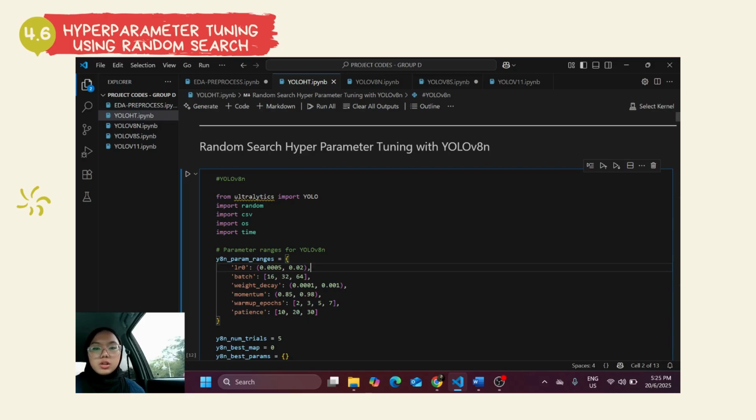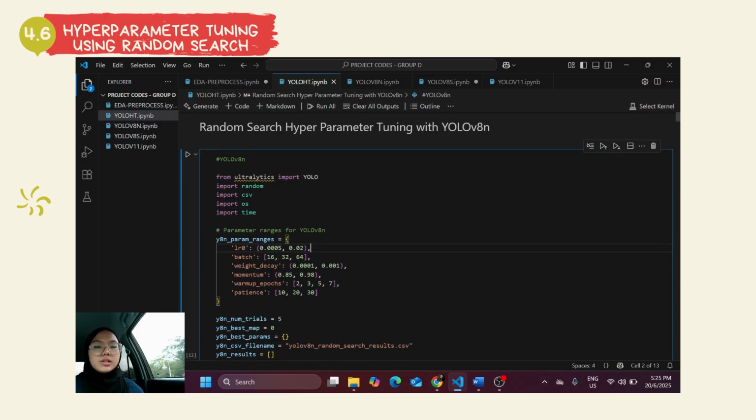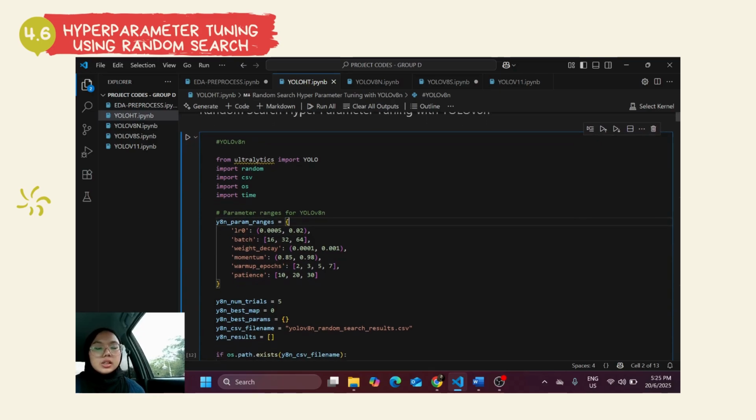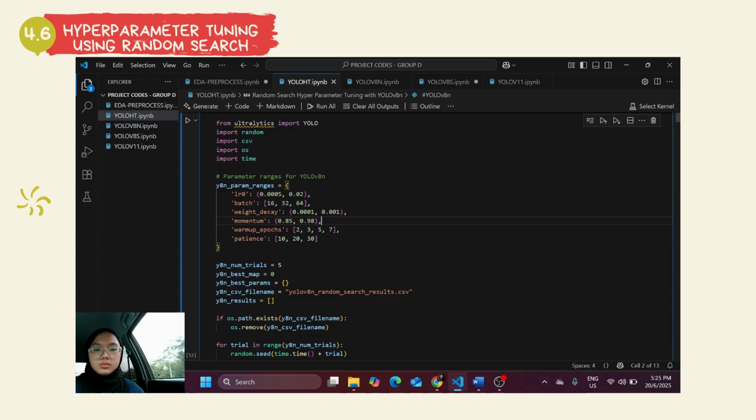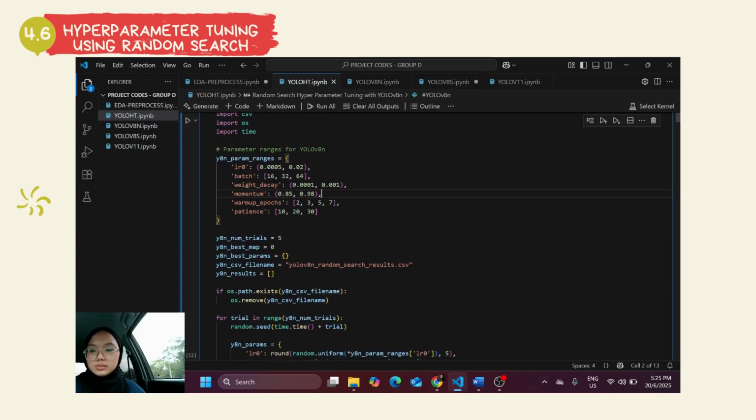Starting off with our code, we imported the necessary libraries, which are YOLO, random, CSV, OS, and time. Then we set the parameter ranges, which are the initial learning rate, batch, weight decay, momentum, warm-up epochs, and patience. These are the value ranges that we put, so later on, random search will take a random value within these ranges. After that, we specified the number of trials to run, set the initial best MAP to 0, and prepared to save the results in a CSV file.